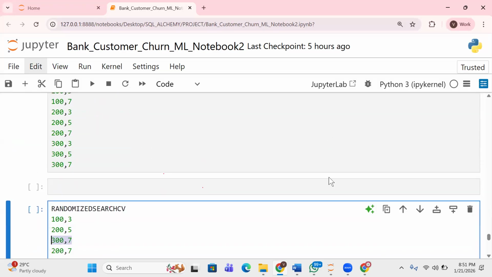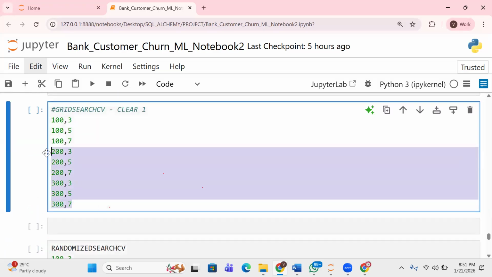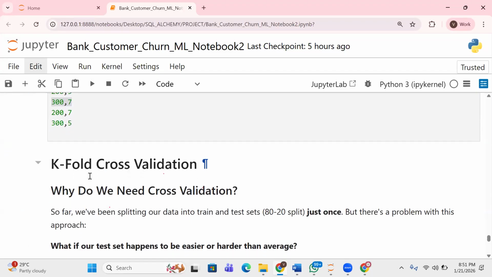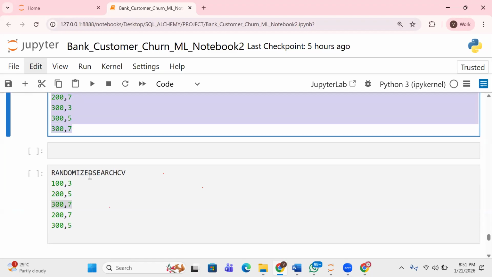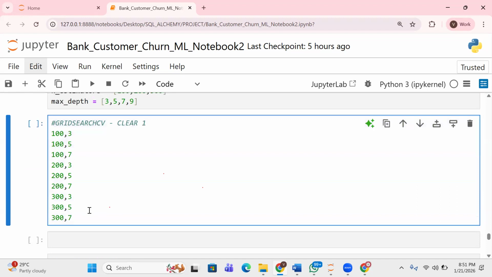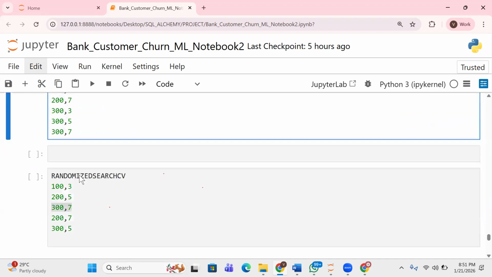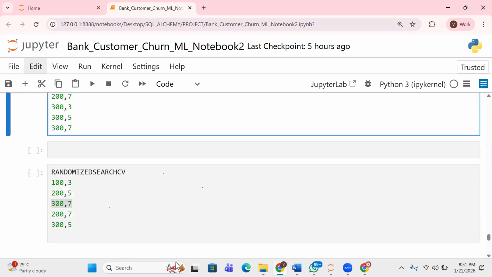It is not going to try out everything. Remember, it's selecting at random. In this case, you are selecting based on a pattern, 103, 105, 107, but this one is not following a pattern. It's just selecting at random. You get what I'm trying to say? That's what randomized search does. It does not follow the same process the way this one follows. This is just select at random. I don't know if you get the difference.